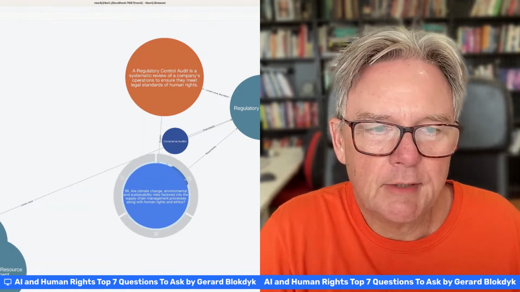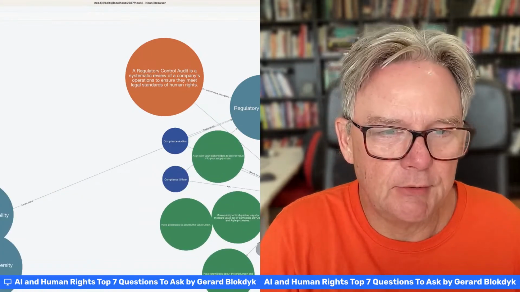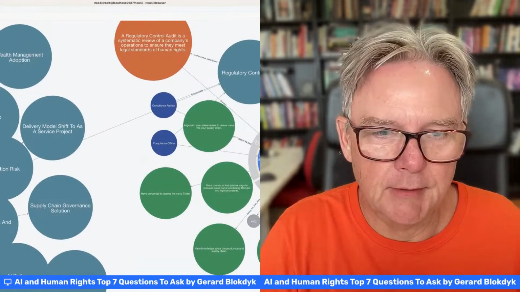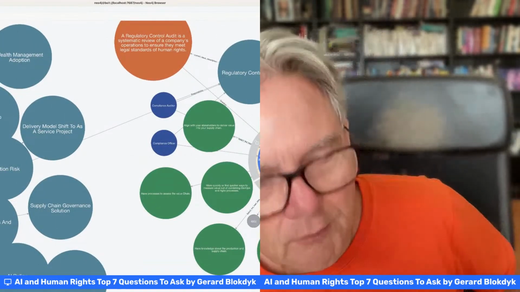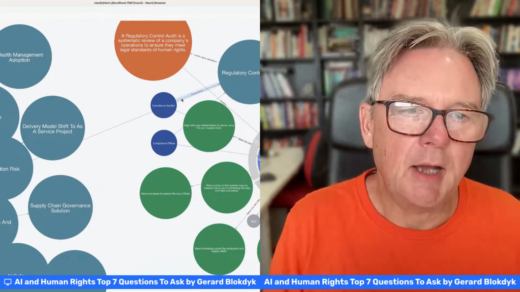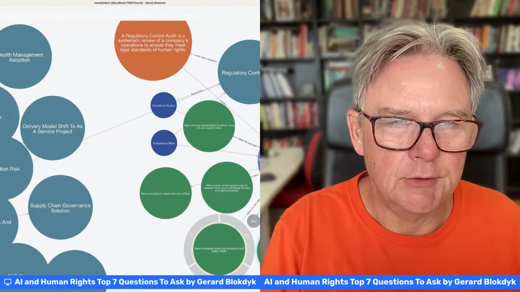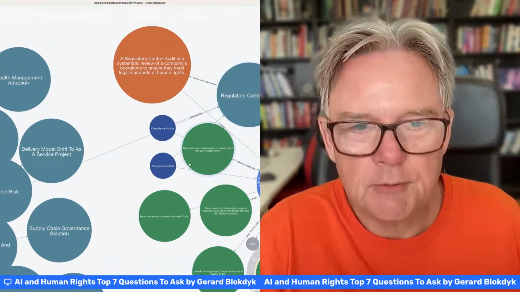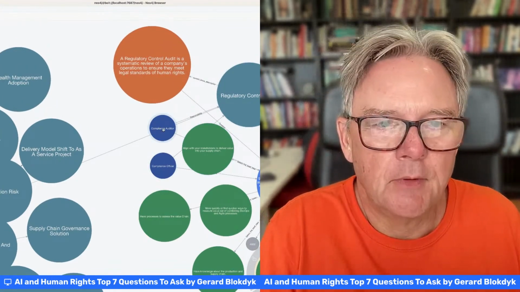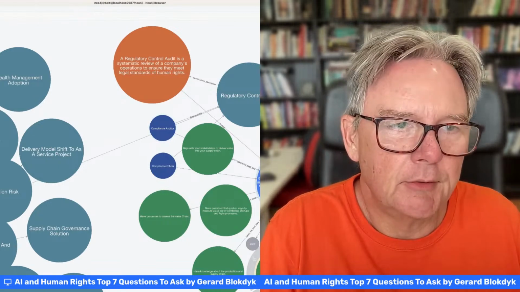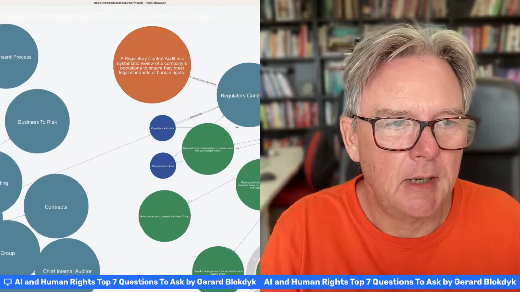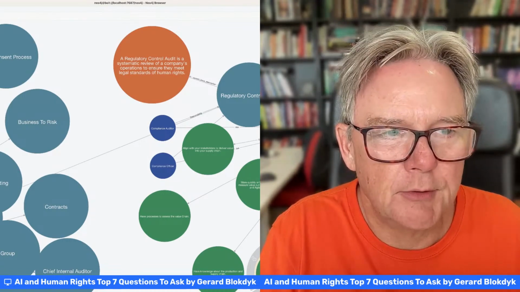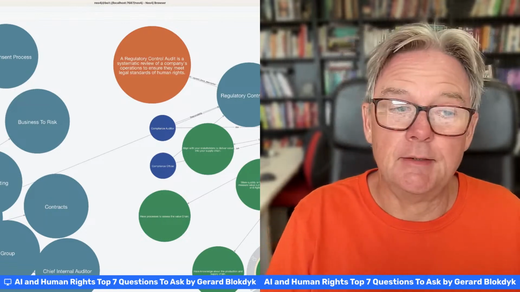When I open the question up, I will also get some recommendations, some things to look for in my organization, or the answers that I need to be looking for. Those are the green balls. The green balls will give you an idea of, do we have that in place in our organization to make sure we're doing a regulatory control audit right with these people: compliance officer, compliance auditor. What you also notice here with this question, the question is: are climate change, environmental and sustainability risks factored into the supply chain management processes, along with human rights and ethics?